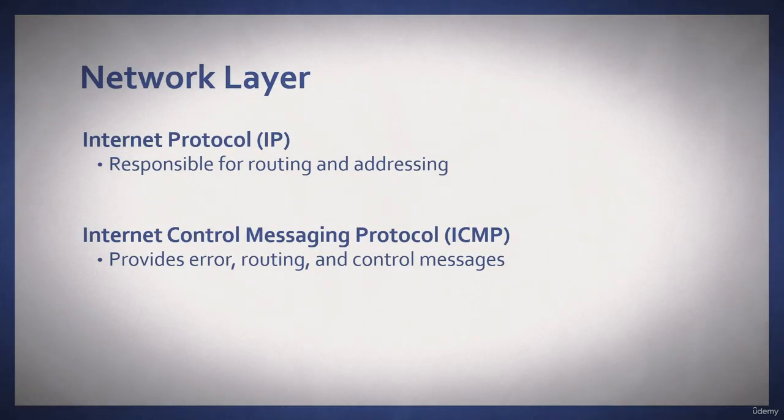IP, or the Internet Protocol, is the network layer protocol used for routing the data from the source to the destination. IP is responsible for addressing and does not have any error reporting functions. For that, we use ICMP. This is used in addition to the Internet Protocol to carry error, routing, and control messages. However, it does not exchange any data between systems.